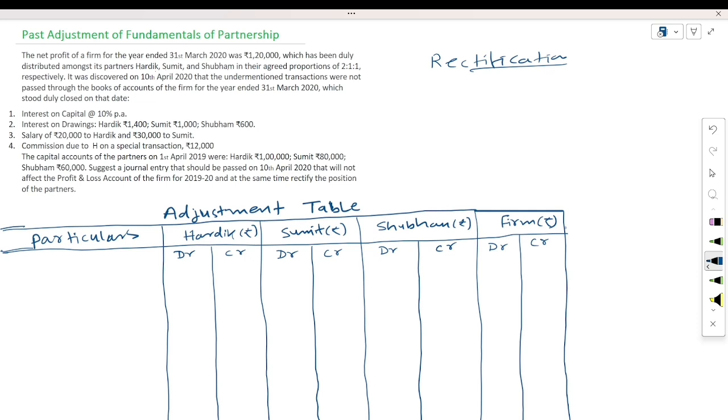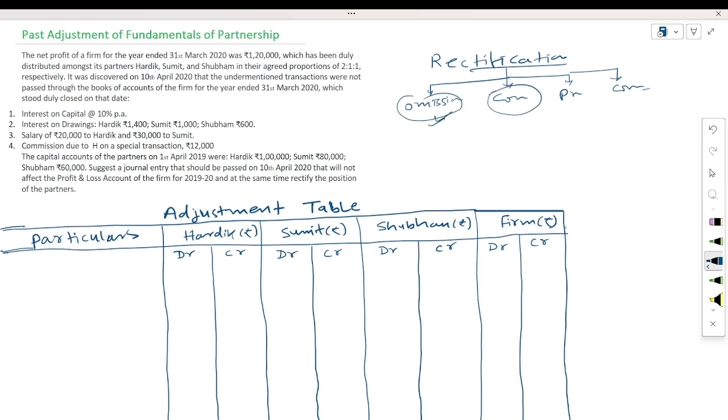In rectification of error, we have already understood that there are four types of errors. The first error was error of omission. The second error was error of commission. The third error was error of principle. And the fourth, compensating errors. But in this topic, we will learn only the error of omission and commission.